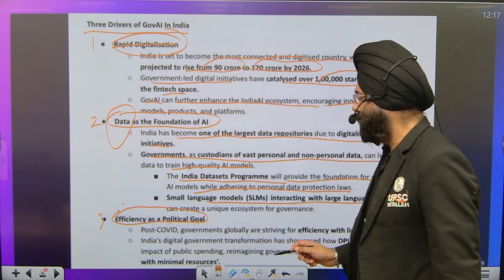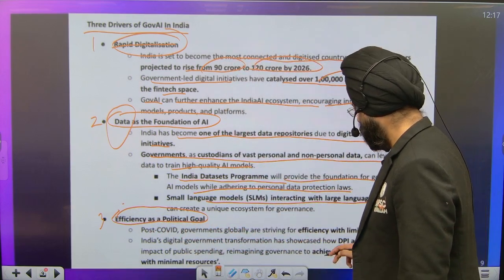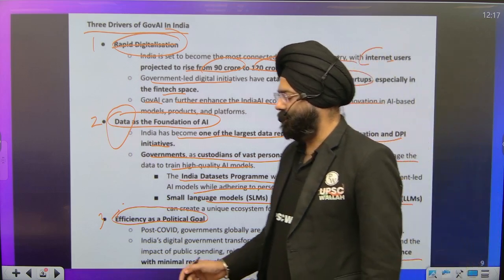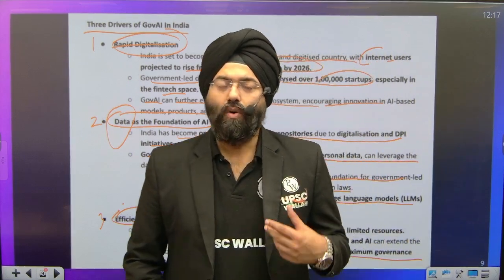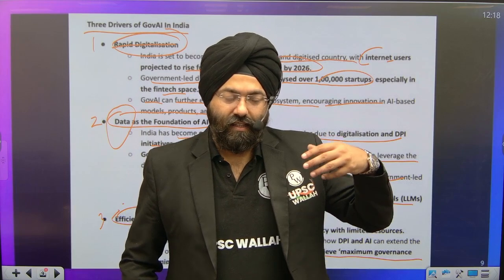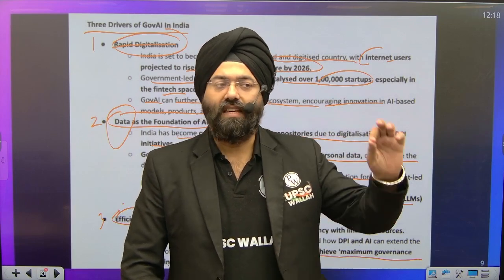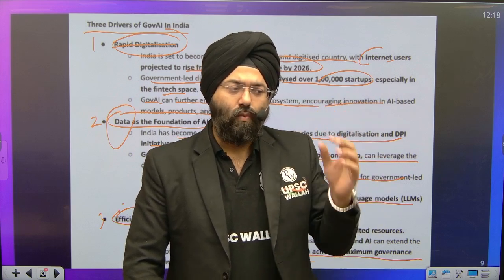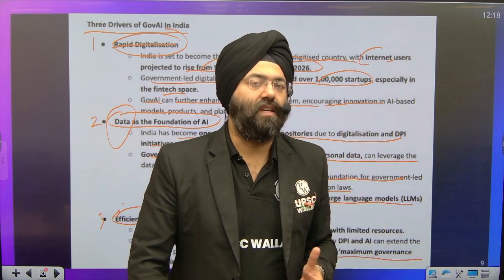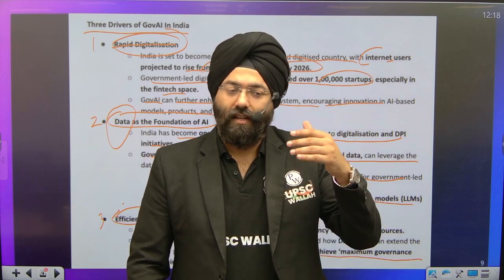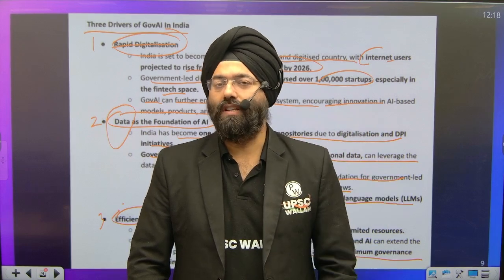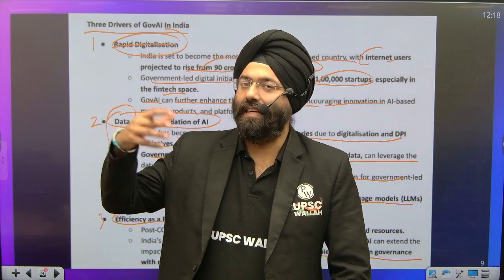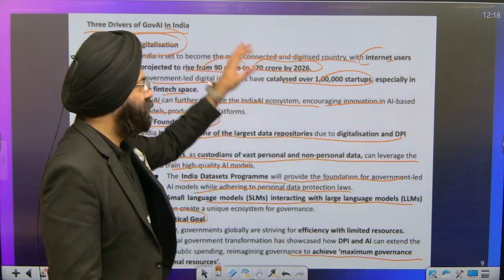Efficiency as a political goal, you would have realized that the goal of the government is also to have maximum governance with minimal resources. Over here, AI can be of major use. That is why when we say efficiency, we mean proper utilization of resources, that with the minimum resources you gain maximum output. That can be in concurrence with the goal of what AI is. So that is why, again, a political goal has been there with respect to this mechanism where AI can be very, very useful. So these are the major three dimensions.